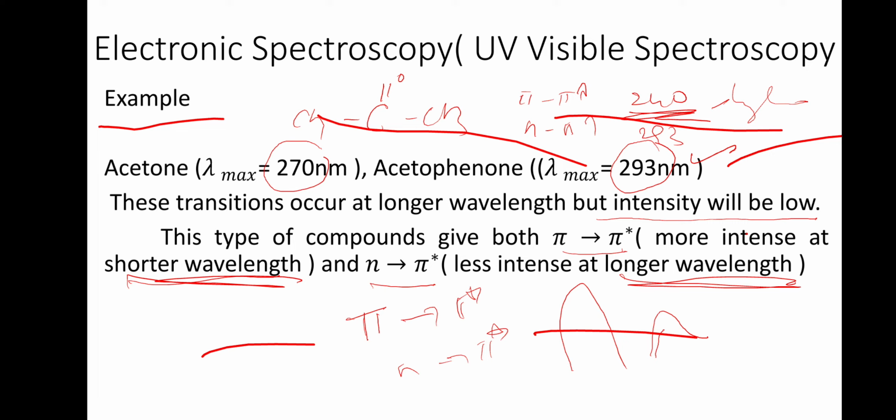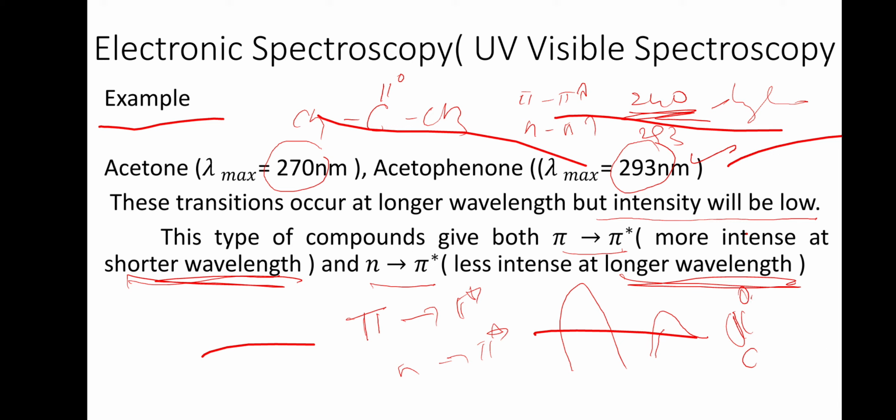It will also show the n to sigma star transition, and the sigma to sigma star transition will be there because everything is present in the carbonyl bond. A sigma bond is there and a heteroatom is there, so it can give all four.